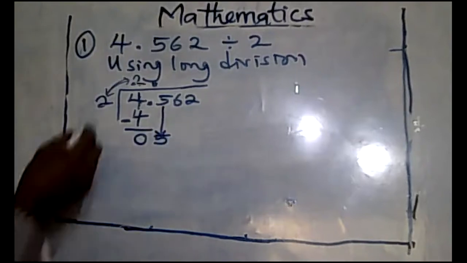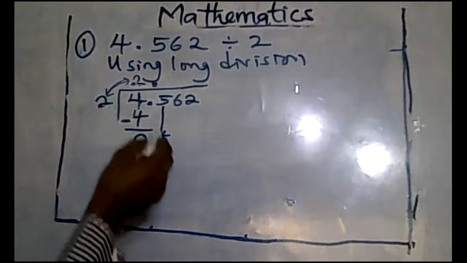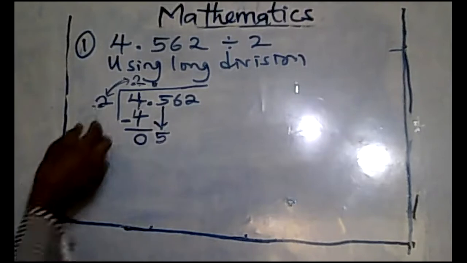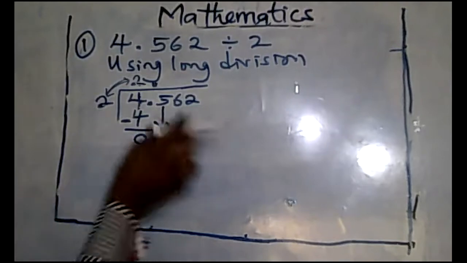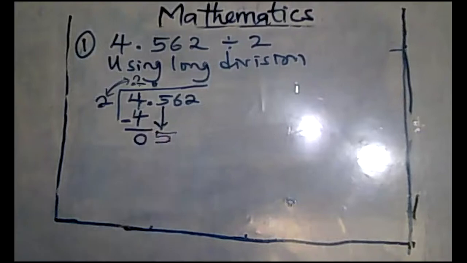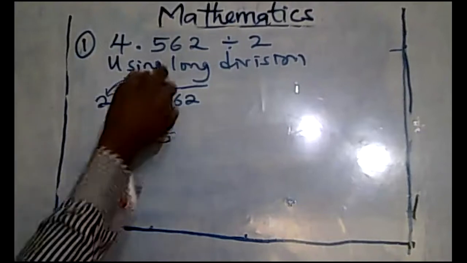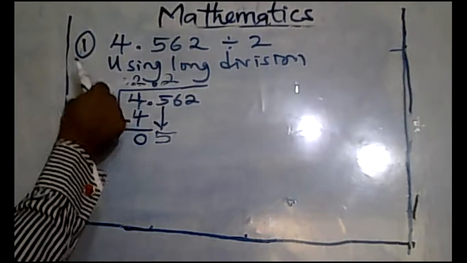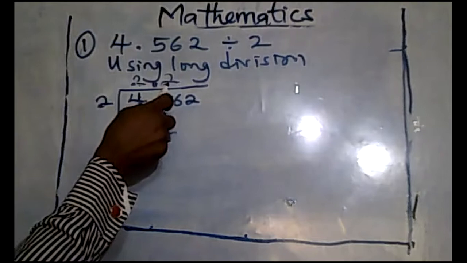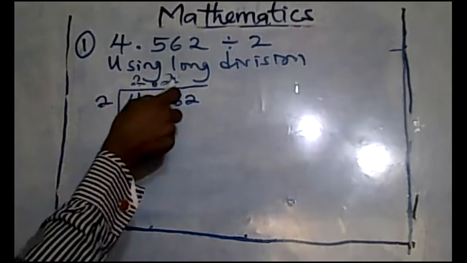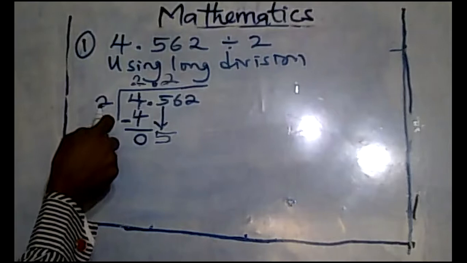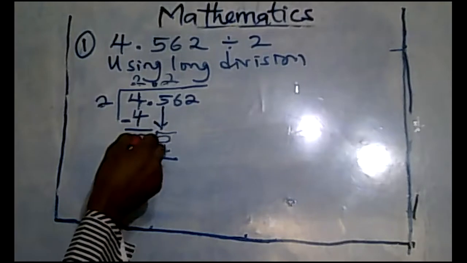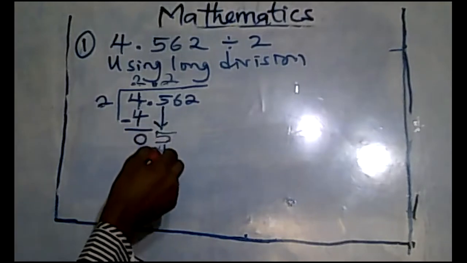Okay? Repeat the same thing. Bring down your 5 and say, can you see that is 5? Is it big enough? So 2 in 5 is 2. Write it above the 5. Now repeat the same thing. Multiply the answer with the divisor. 2 times 2 again is 4. Write it over here and subtract like you did here. So subtract. 5 minus 4 is 1.